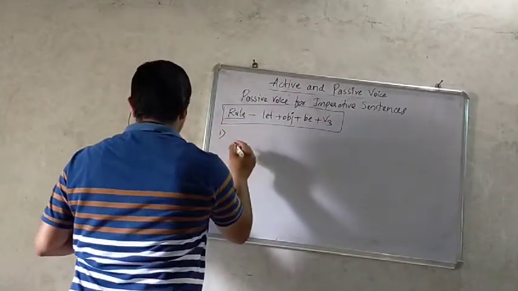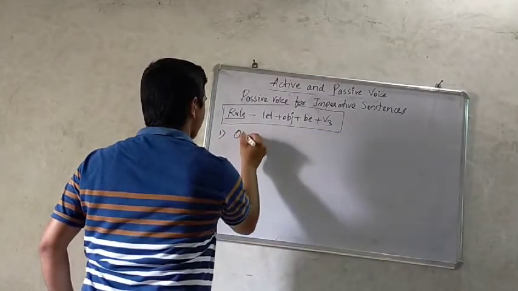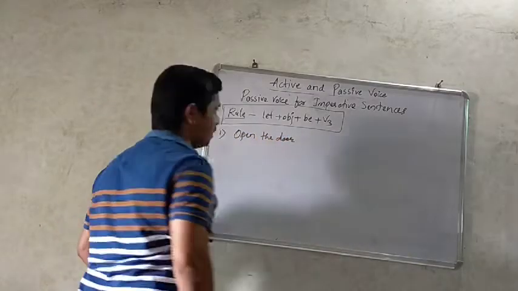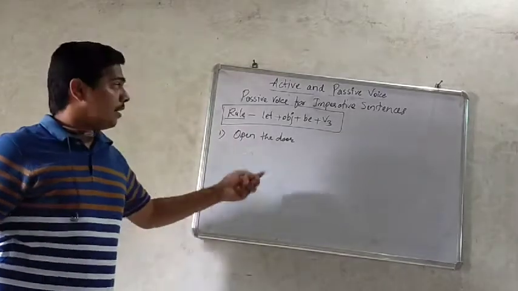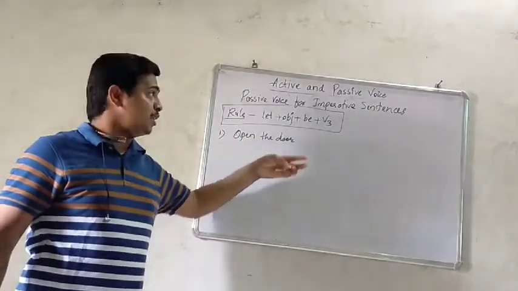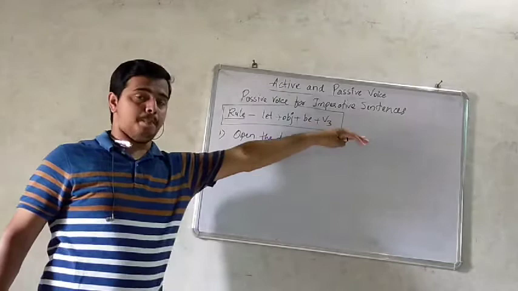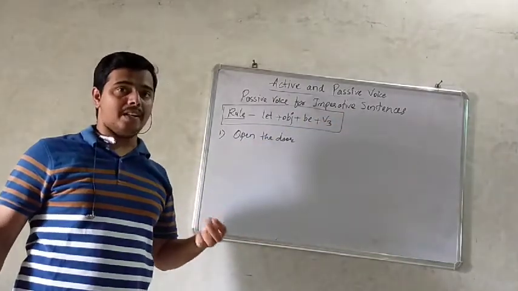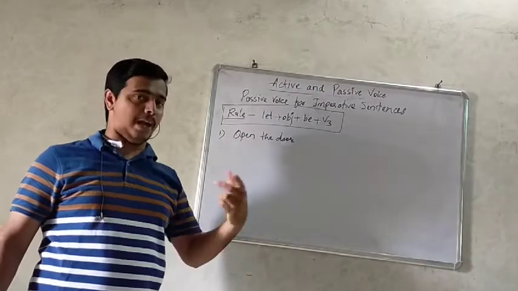So the example is, open the door. As we studied in direct and indirect speech, imperative sentences can express a command, request or an advice.